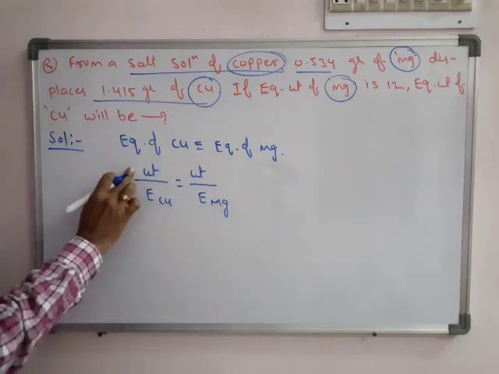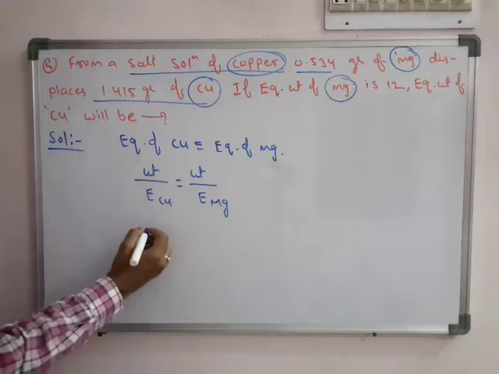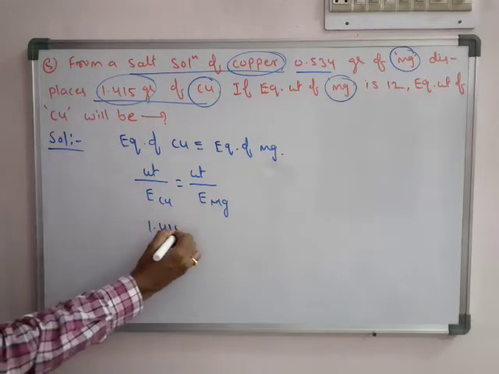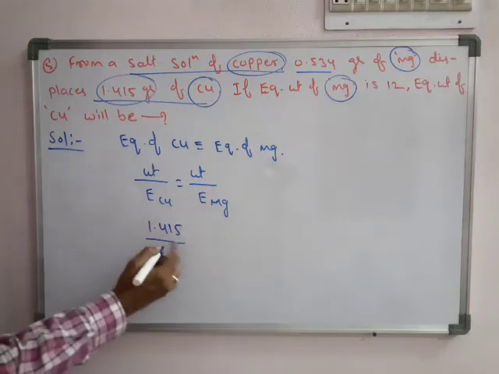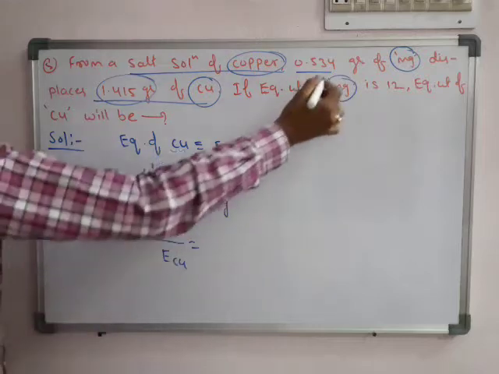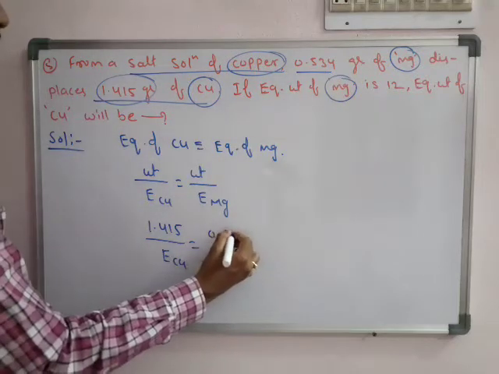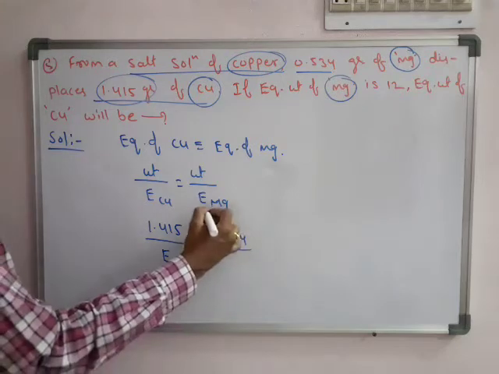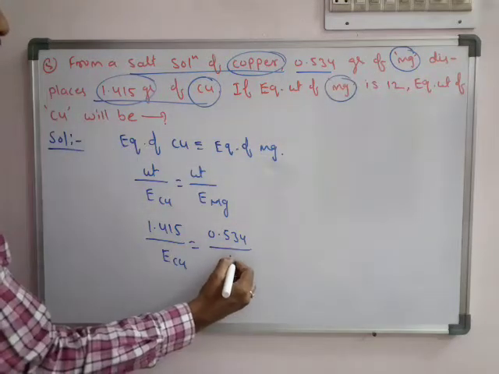What is the weight of copper? Weight of copper is given as 1.415. So two details are directly given. What is the weight of magnesium? 0.534. Then what is the equivalent weight of magnesium? Directly it is given.